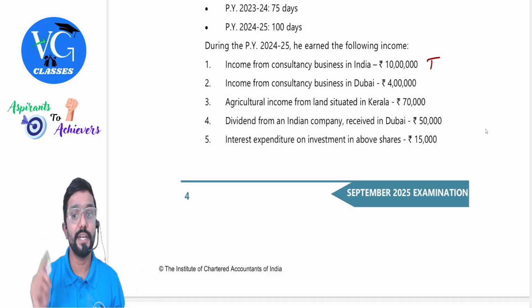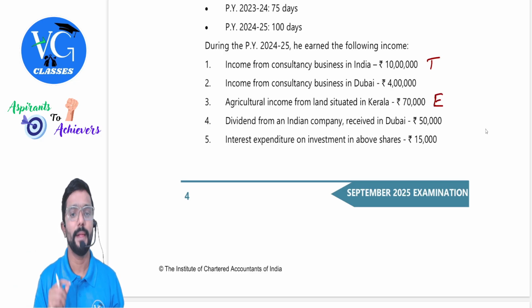Agriculture income from a land situated in Kerala. Where is Kerala? Part of India only, na? Exempt. Dividend from an Indian company received in Dubai, doesn't matter, taxable. Indian company, no? Yes. Deemed to accrue or arise in India.